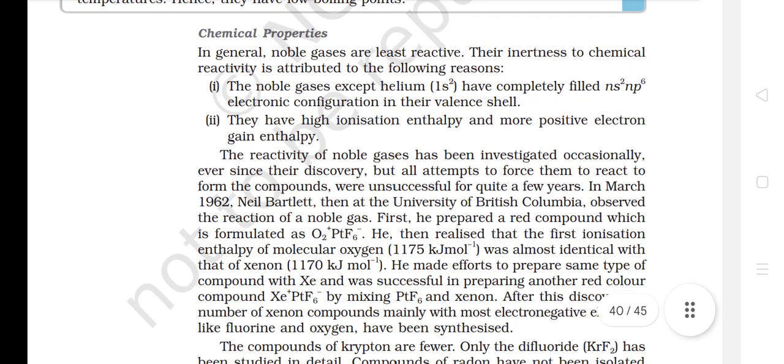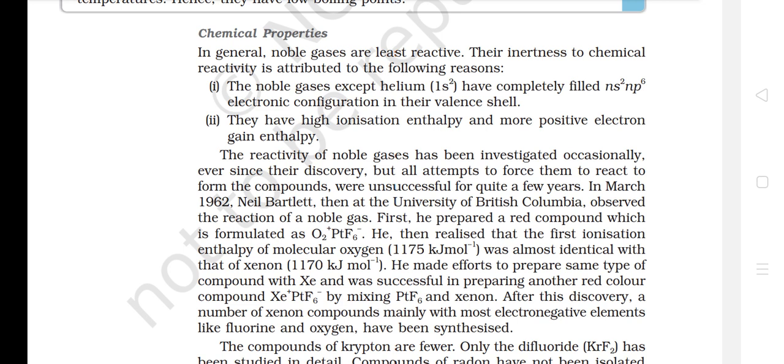Chemical properties. In general, noble gases are least reactive. Their inertness to chemical reactivity is attributed to the following reasons. 1. The noble gases except helium have completely filled ns2np6 electronic configuration in their valence shell. 2. They have high ionization enthalpy and more positive electron gain enthalpy.